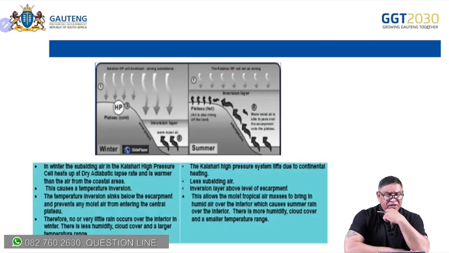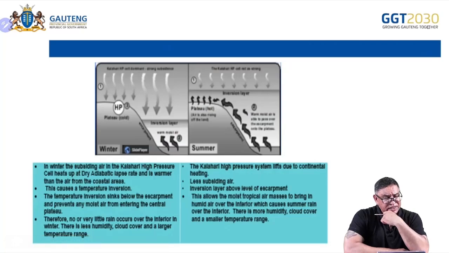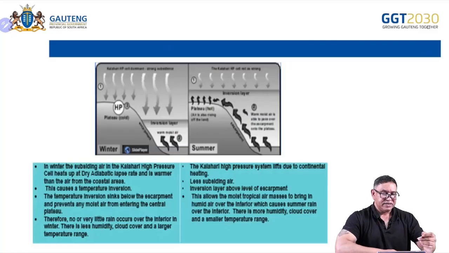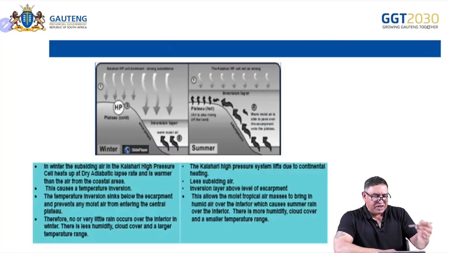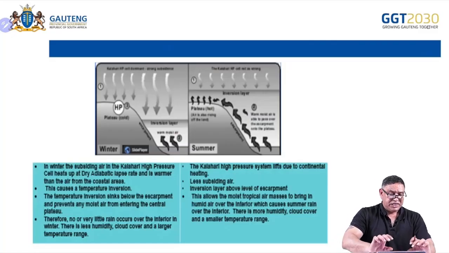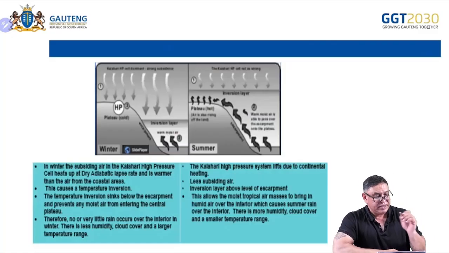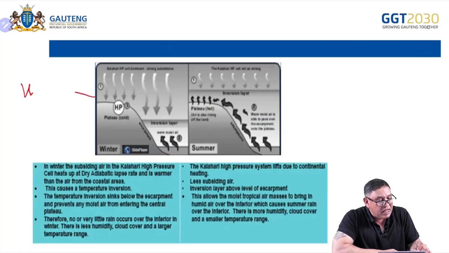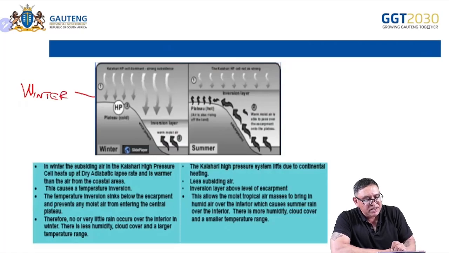All right, let's look at another thing that the subtropical anticyclones can actually determine. And it plays a big part for you Gautengers, on the Highveld. All right, let's take two situations here, learners. I've got a little summary here also, but I'm going to focus on the sketches. You will get copies of all these things. This is winter. And of course, my writing is terrible. And this is summer.